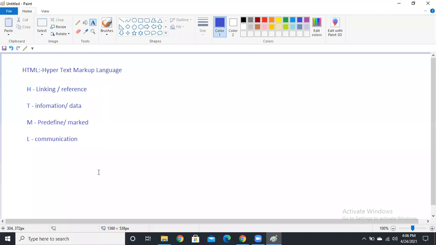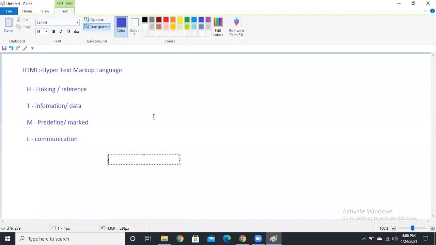Simply, it's a hypertext markup language. So hyper for linking or referencing, T for text, which is information or data, markup for predefined or marked, and L for language, which is communication. So using this HTML, we are going to create web pages, guys.